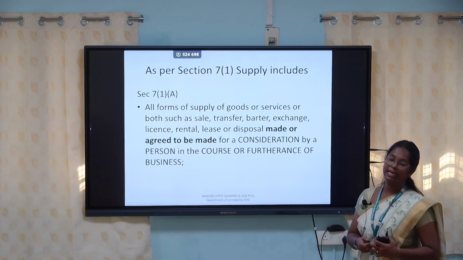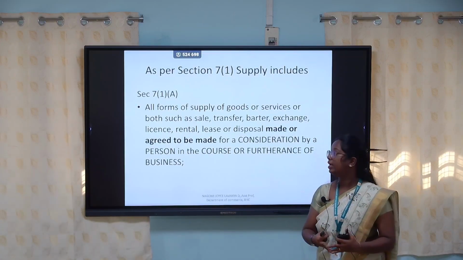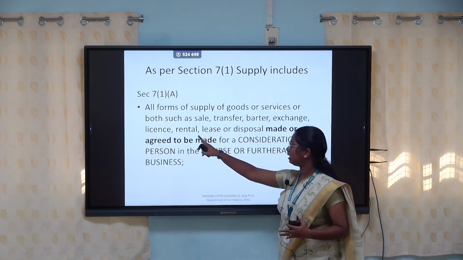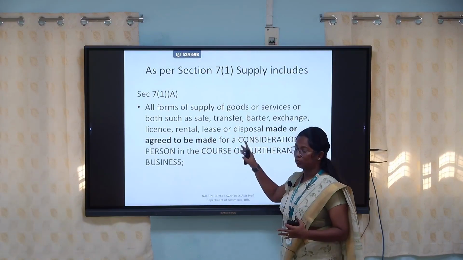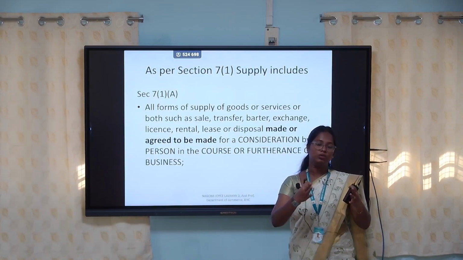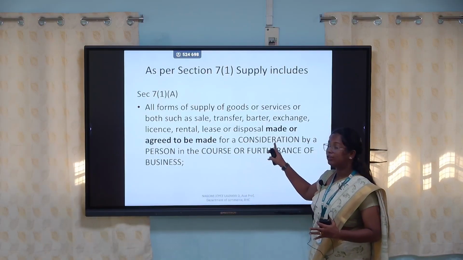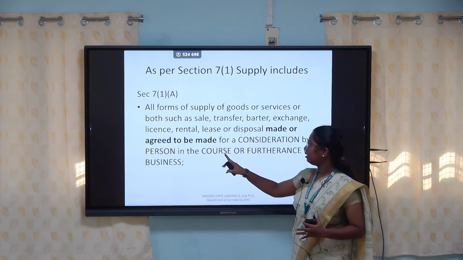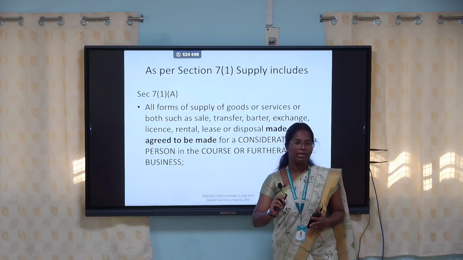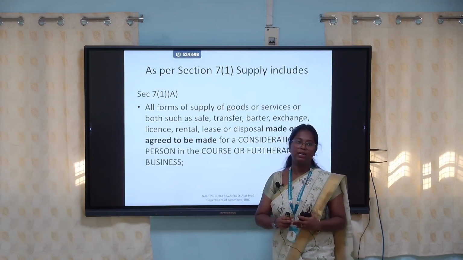So here they are telling, when you are making a supply of goods or services in all these categories, that is sale, transfer, barter, exchange, license, rental, lease or disposal, when you are transferring your goods or services from one place to another, especially if it is for a consideration and in the course or furtherance of business, then it is called a supply according to section 7 subsection 1A in GST.